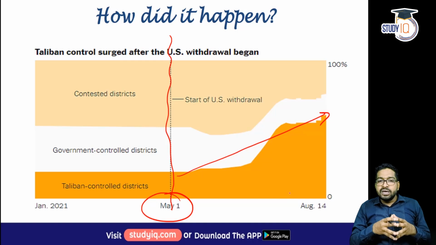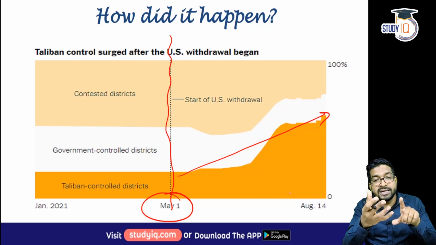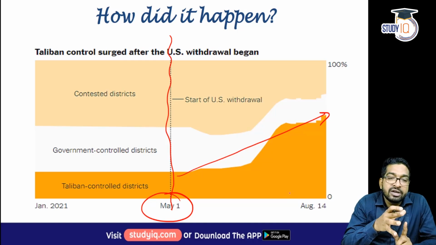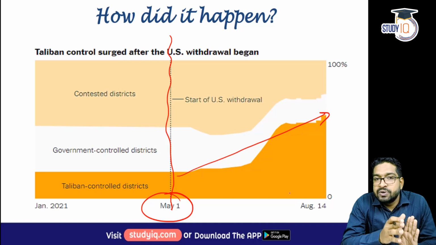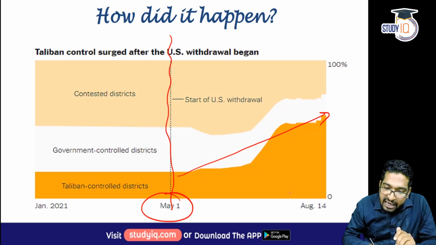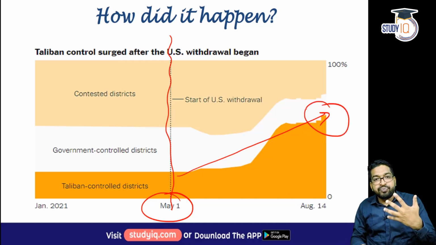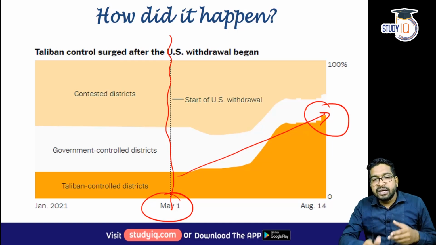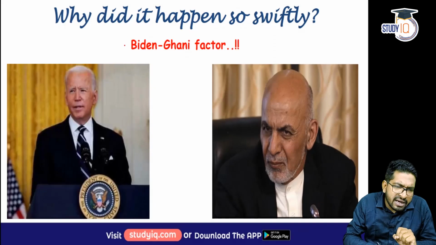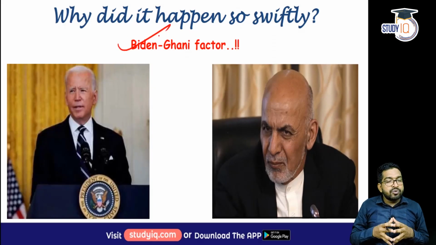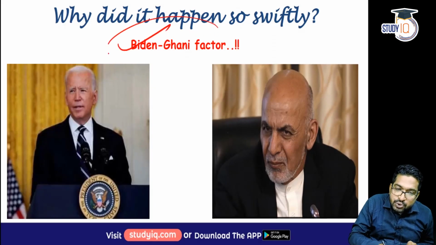So one of the factors here is the Doha agreement for sure, because the Doha agreement gave a sense of victory for the Taliban. And once Joe Biden accepted that the US will withdraw very soon, then the Taliban started their offensive. The next factor was local politics, and I would call it the Biden-Ghani factor. Why did it happen so swiftly? It is because of these two people.